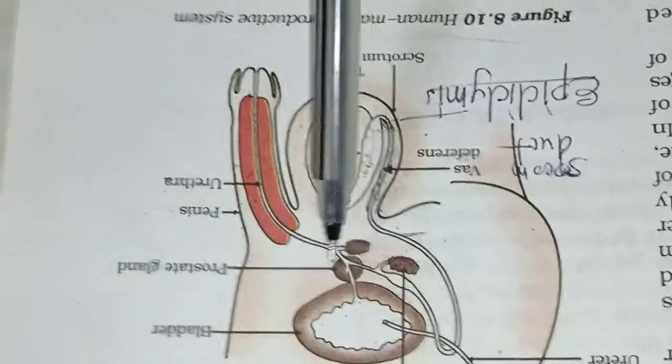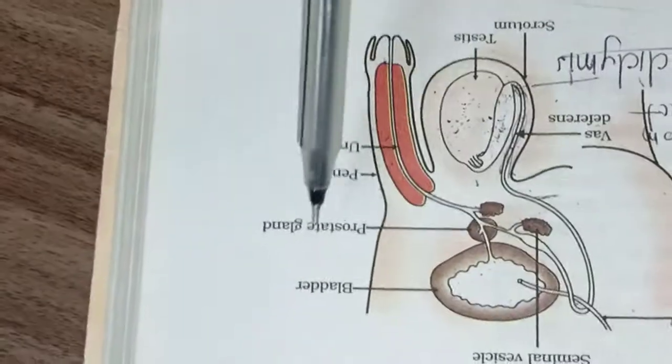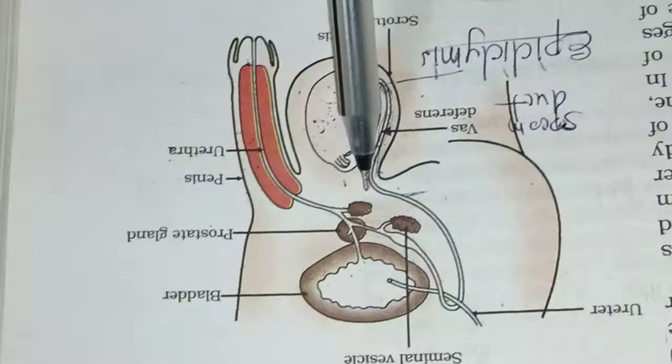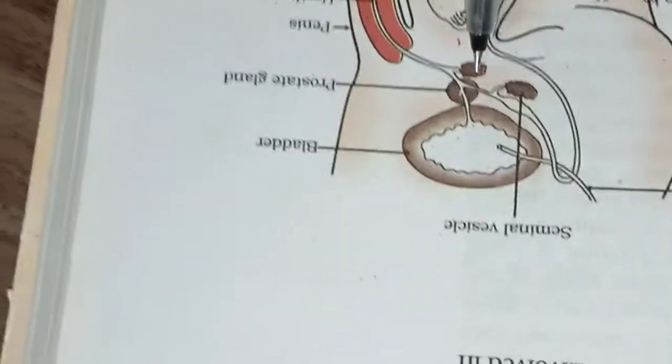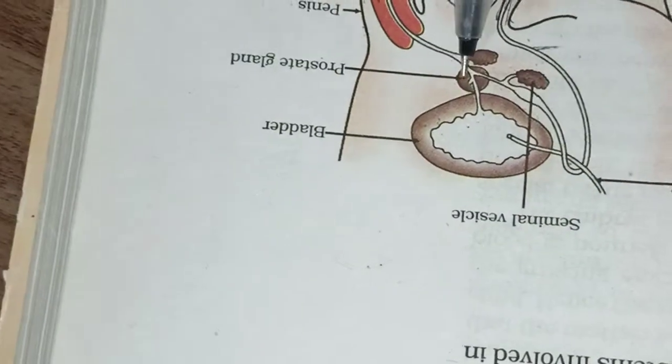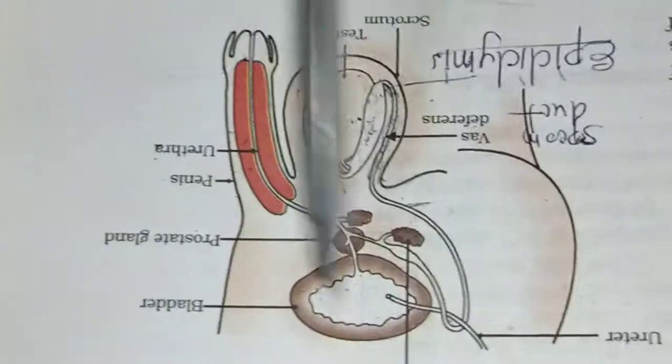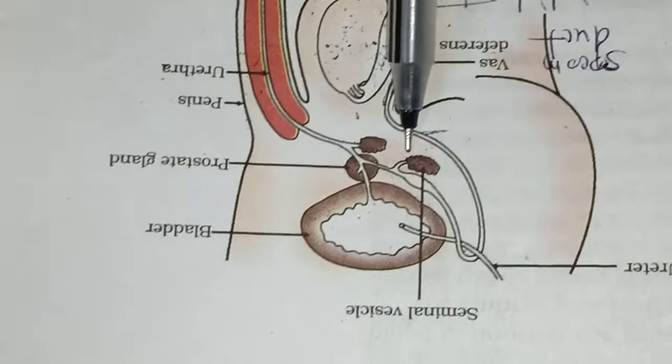Do you understand, students? The seminal vesicle fluid and the prostate gland fluid both are providing nutrition for the sperm cell, and both are responsible for the easy transportation of the sperm cell. So I hope you understand these two accessory glands, the seminal vesicle and the prostate gland.